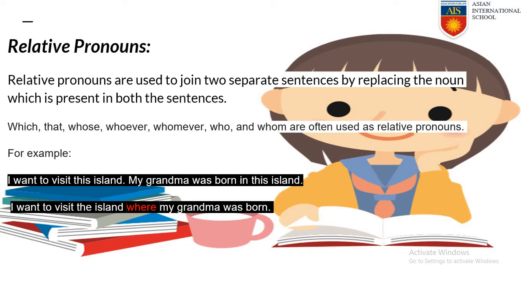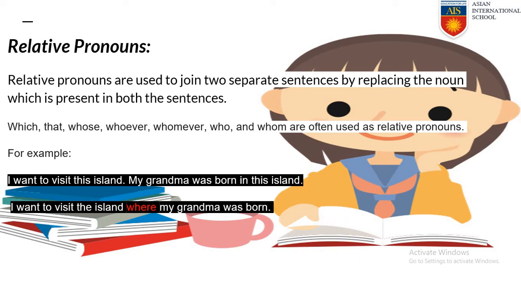In the example, you can see, I want to visit this island. My grandma was born in this island. So in these two sentences, the noun, the word island, has been repeated twice. So now we shall be replacing one noun with a relative pronoun.